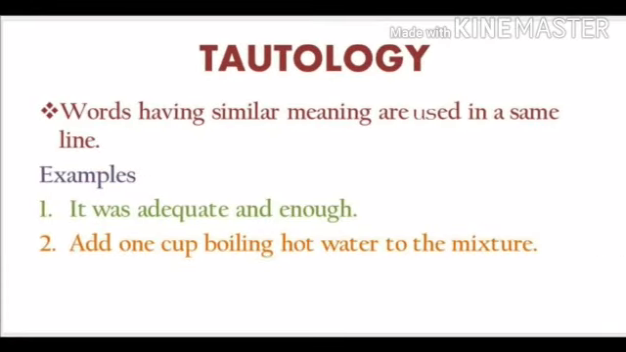Now let's see the next figure of speech, that is tautology. Tautology is a figure of speech that says the same thing twice in different ways. Words having similar meaning are used in the same line. For example, it was adequate and enough. Here in this sentence you can see the words adequate and enough are similar in meaning. So it's a tautology.